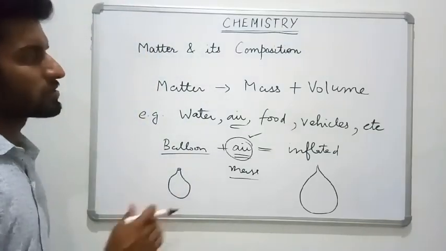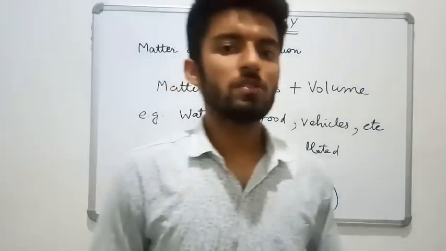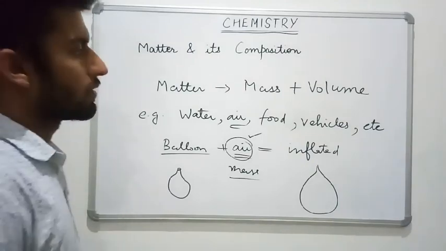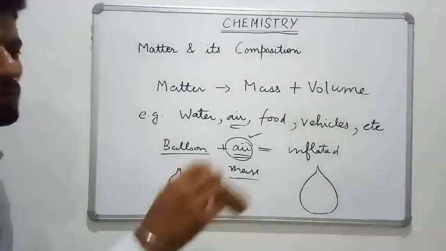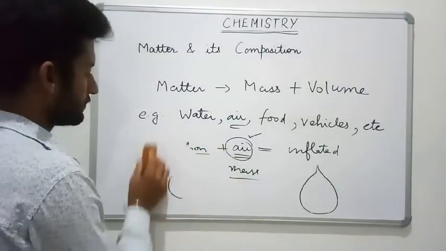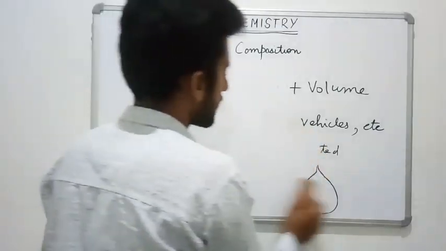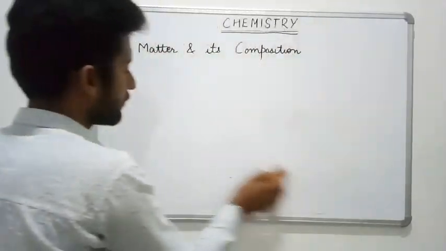So this is general regarding matter. Matter is a substance, or anything, which has mass and volume. Matter exists in different states, which we are going to study now. So all the objects are a part of matter. Now, which particular states there are, we are going to discuss with the help of a simple example.